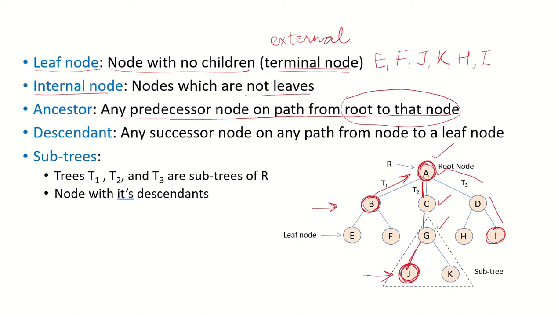So node A and node D, they are predecessors of node I. Do we have a common predecessor of node I and node B? Yes. For node B, the ancestor is A. For node I, the ancestors are D and A. So the common ancestor would be node A.